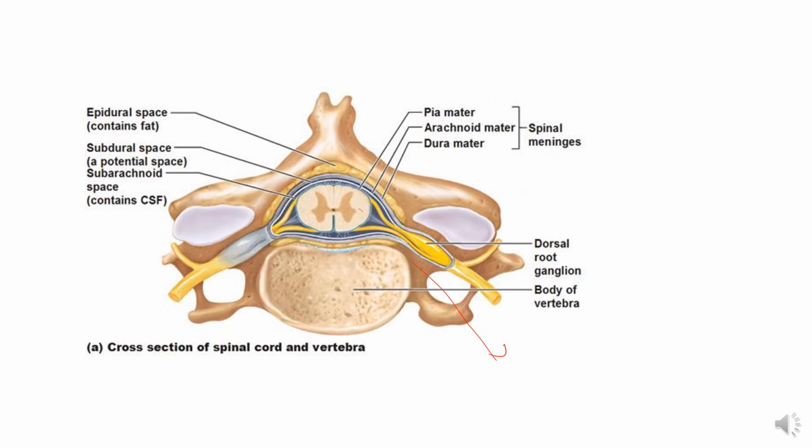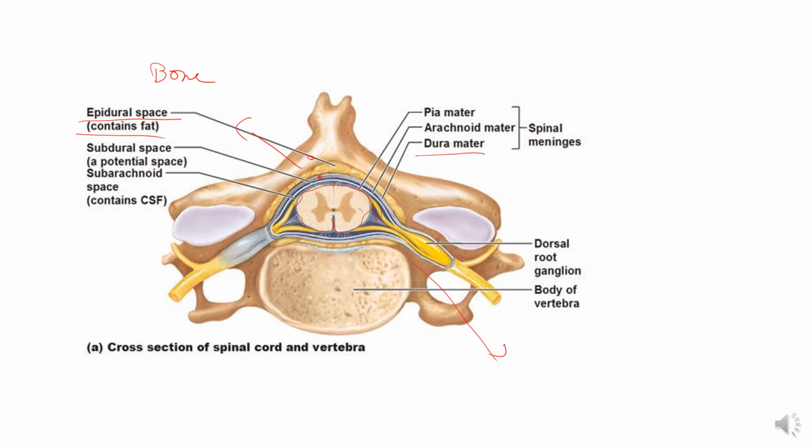So again, this is the bone, the vertebral foramen, and then the dura mater here, then the arachnoid mater, and then the space, that is the subarachnoid space, and then the pia mater, which is adherent to the surface of the spinal cord. So the space between the bone and the dura mater is known as the epidural space.